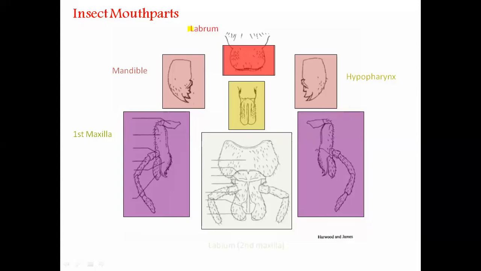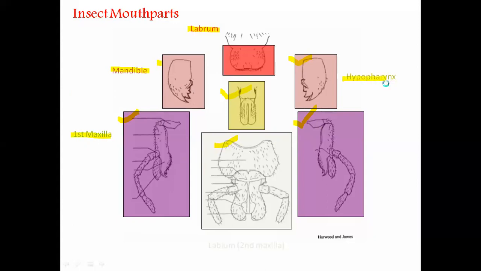First one is the labrum, second one is the mandible, that is two mandibles. The first mandible is called the first jaw. Third one is the maxilla, first maxilla, and this is the second maxilla, that is the second pair of jaw. The lowermost is the labium, and this is the tongue, called the hypopharynx.